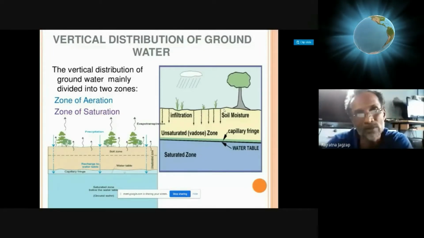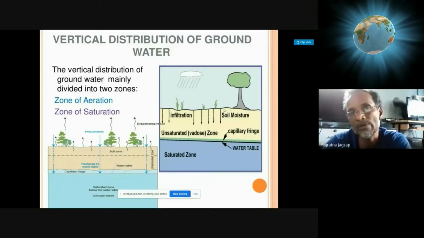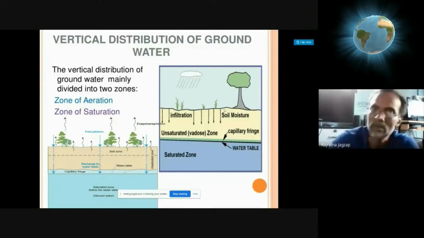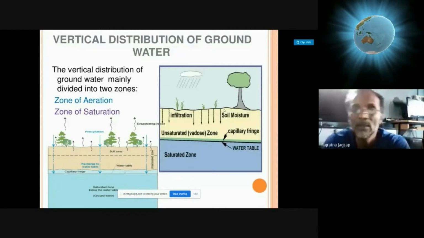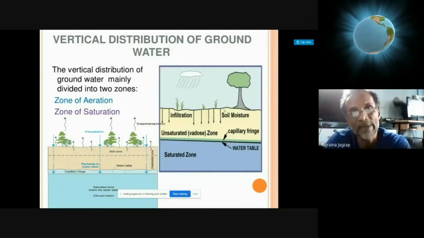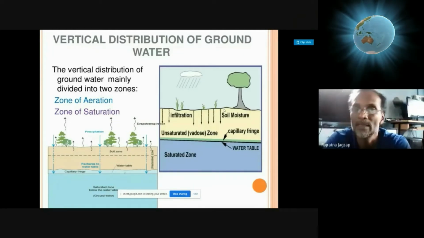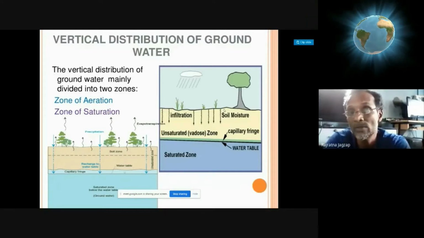Now, just some moments ago, we have seen what controls the infiltration, that is nature of soil, whether it is loosely compacted or coarse grained, or fine grained, highly compacted. So nature of soil controls the infiltration.